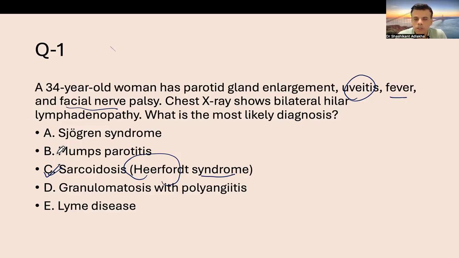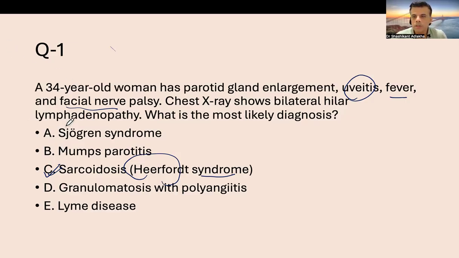Sarcoidosis may also be associated with Mikulicz syndrome, many a time with uveitis and lacrimal gland enlargement. There may be some other syndromes, and it may also be associated with erythema nodosum. Some other clinical features may also be associated.